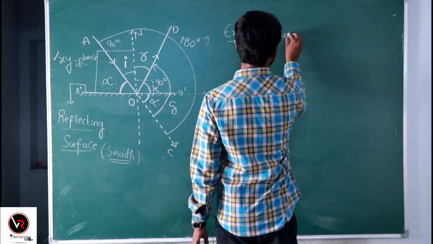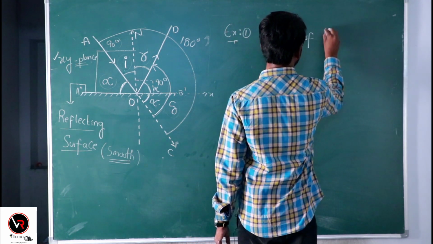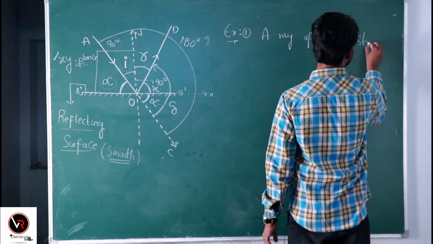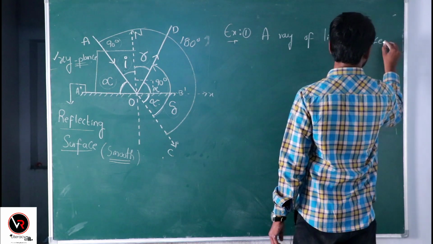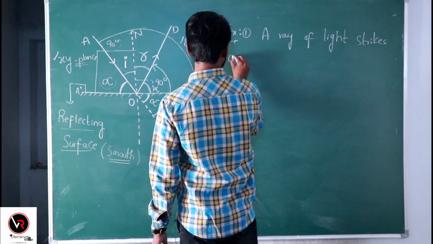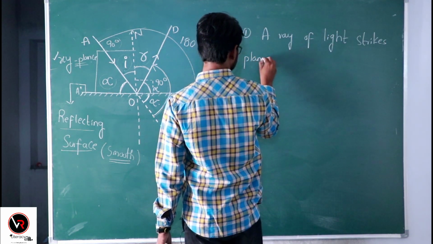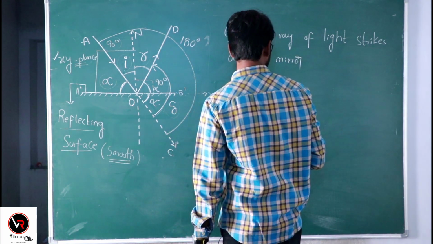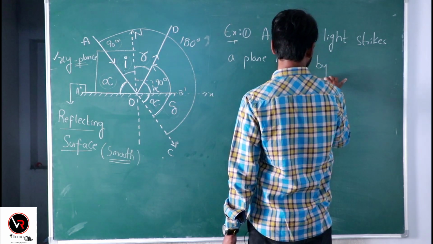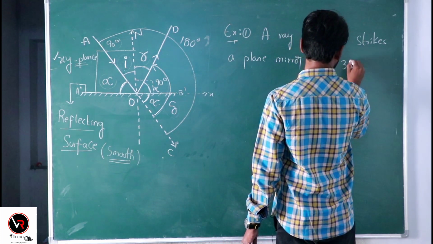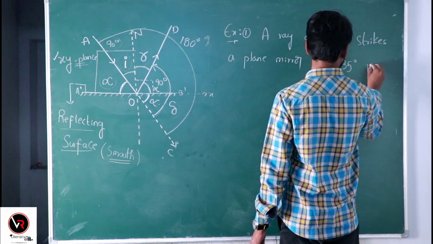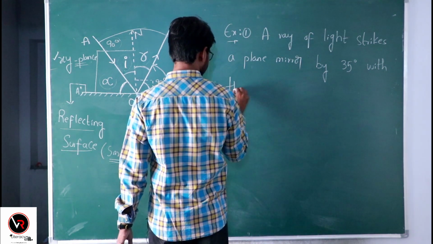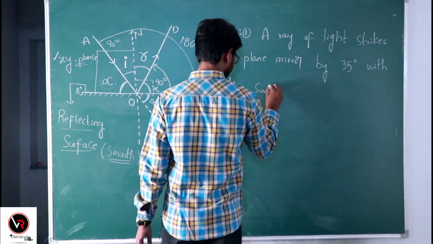A ray of light strikes a plane mirror at an angle of 35 degrees with the surface of the plane mirror.